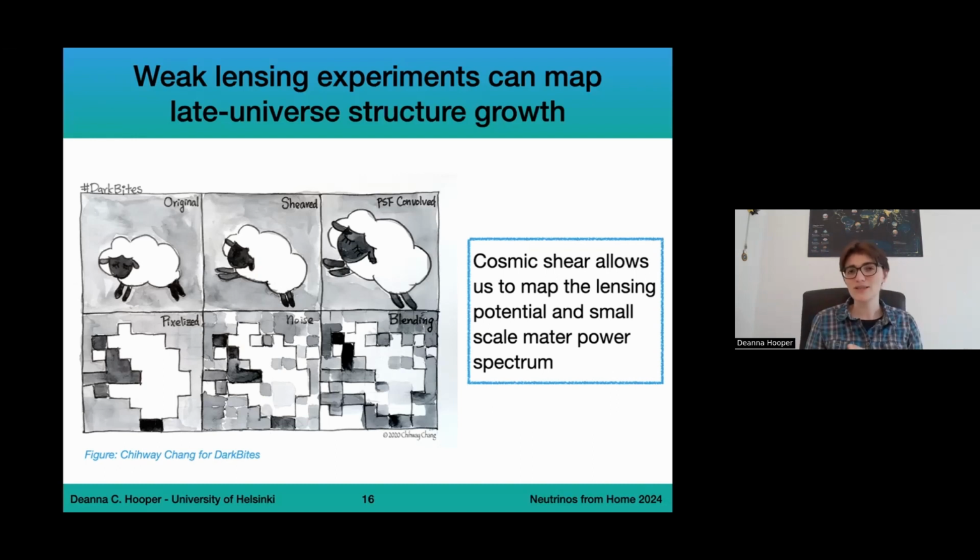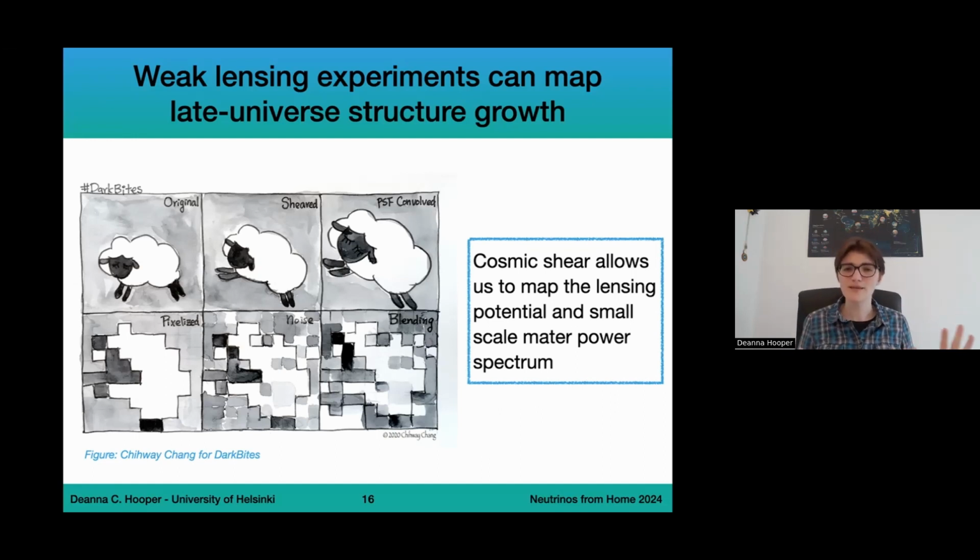But the idea of weak lensing experiments is to try to reconstruct the original galaxies based on what we see. And by measuring the amount of distortion, or the amount of shearing that we have here, we can get an idea of how much matter is between us and these galaxies. And this allows us to reconstruct the matter power spectrum on really, really small scales. So you can see there's a lot of different ways we can go about trying to measure the matter power spectrum.